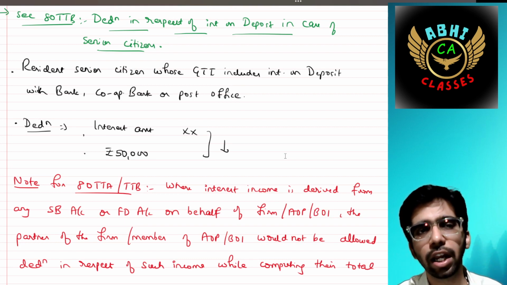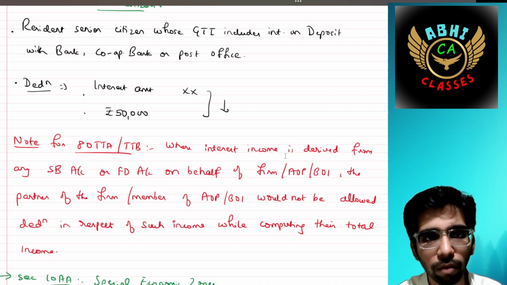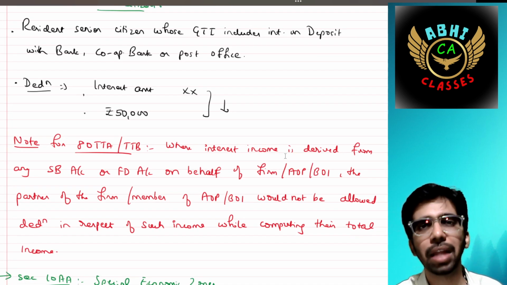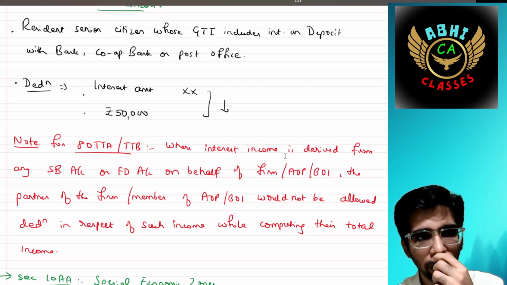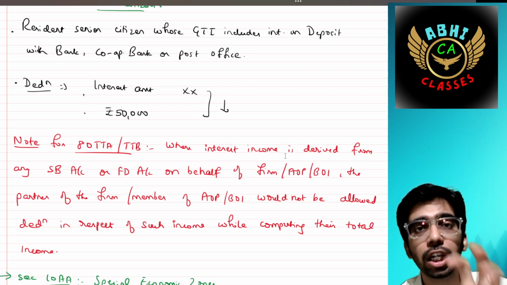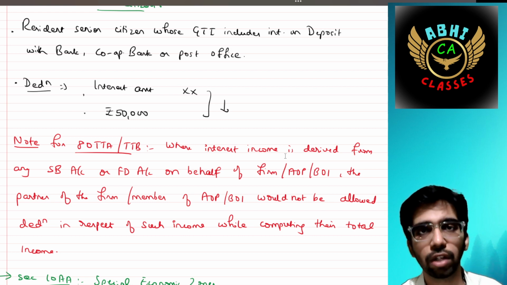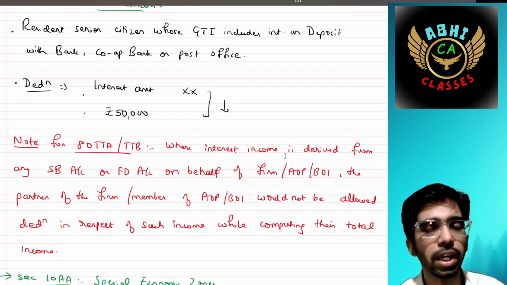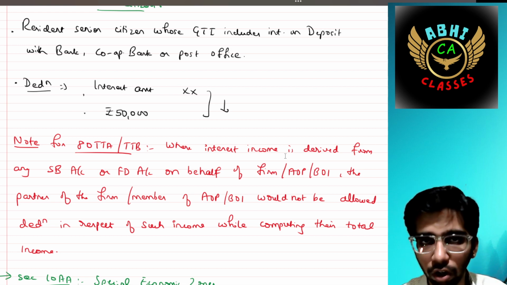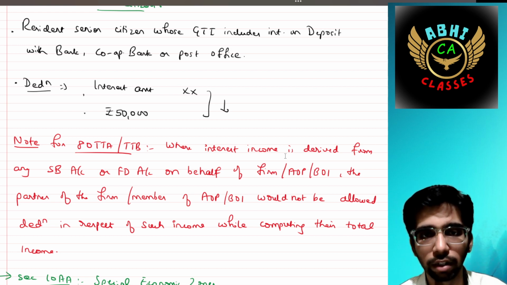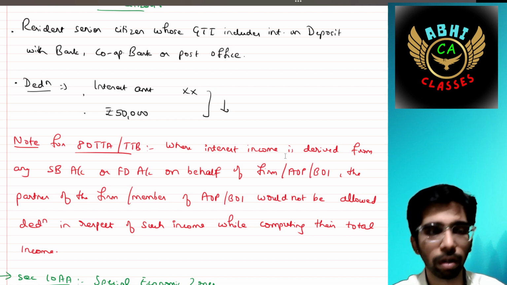Note for 80TTA and 80TTB: where interest income is derived from any SB bank or FD bank on behalf of the firm, AOP or BOI, the partner is not eligible for this section because that FD and SB is maintained in the name of that firm or AOP or BOI, right? Super.